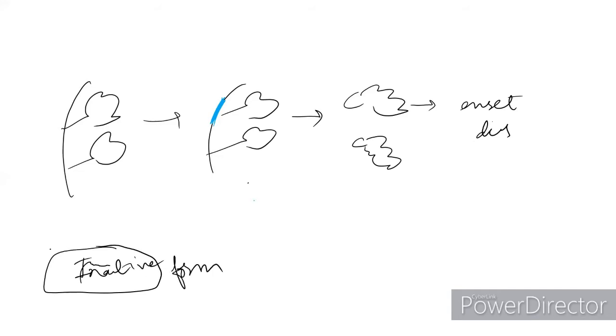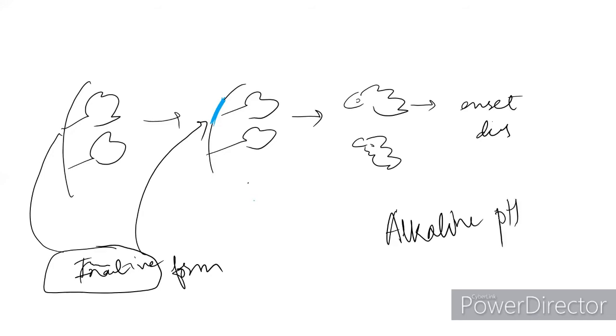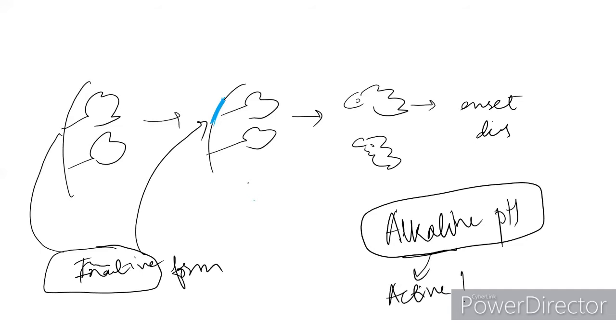Once this protein is incorporated into a plant and then ingested by an insect, the alkaline pH of the insect gut, this is very important, solubilizes the crystals and makes it into an active form. So the crystal protein or cryoprotein is in active form, which means it has insecticidal properties, and because of that the insect will die.